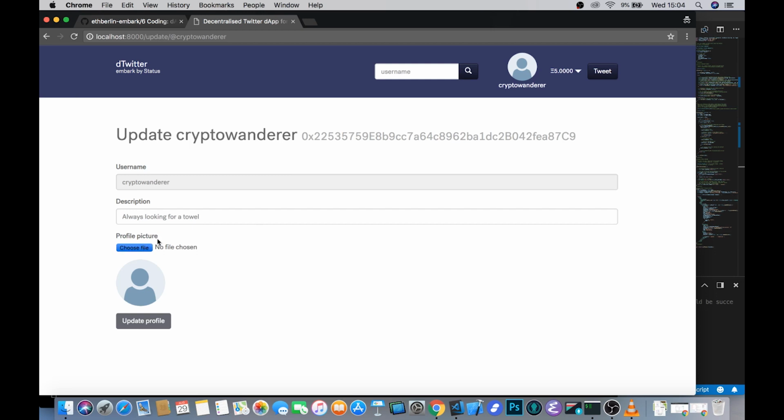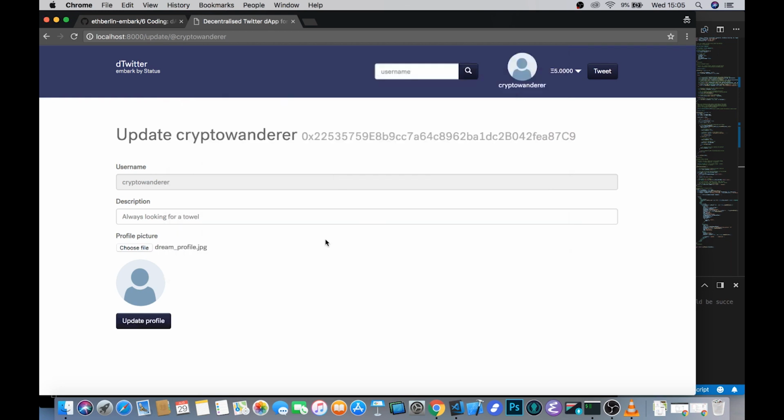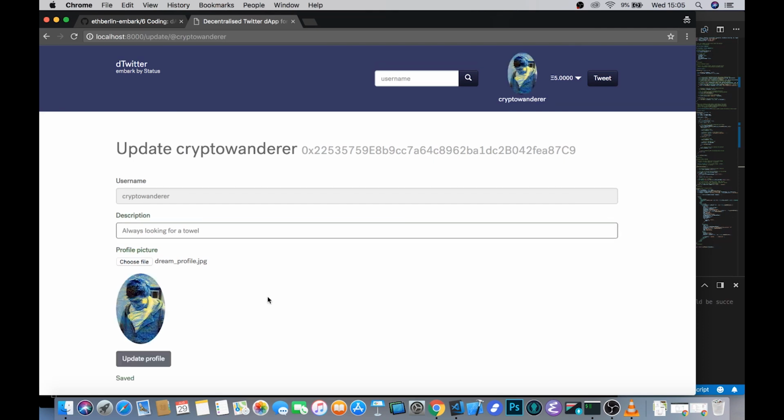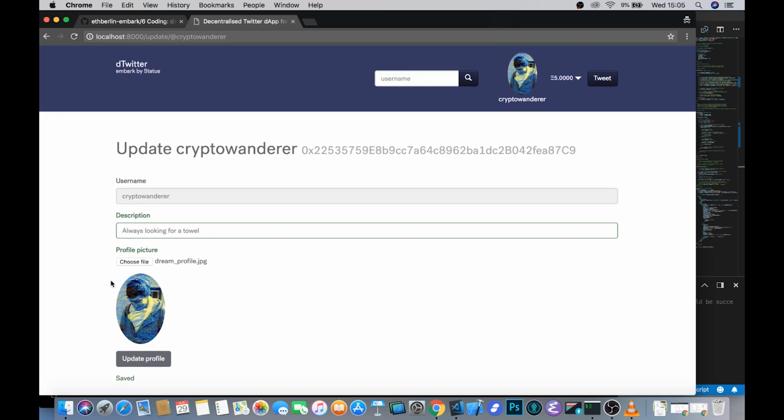So let's maybe choose a file to upload to IPFS for our user profile. Once we've chosen that, we can click Upload Profile, and this is now stored in IPFS and being displayed on our front end, which is really, really cool.